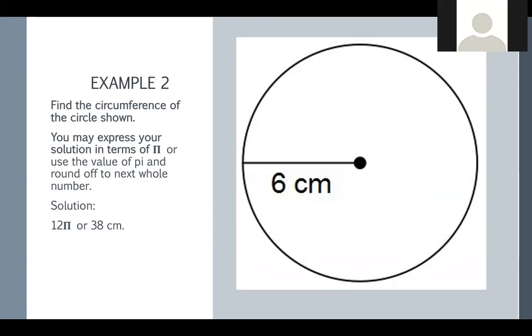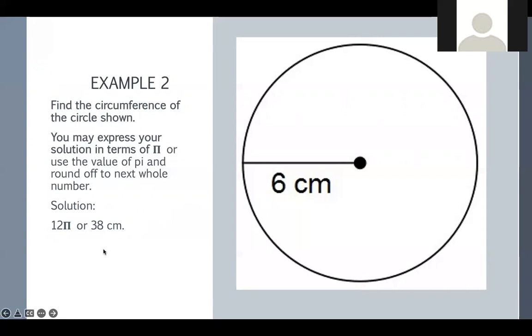So when we go over here, we can say the solution is 12 pi. Now, when they say the solution is 12 pi, that just basically means that this is the exact answer for your question. Now, if you want to round it off to an actual number, then you can say 12 times 3.14 is about 37.68, and you can just round it off to 38. Does everybody get that?